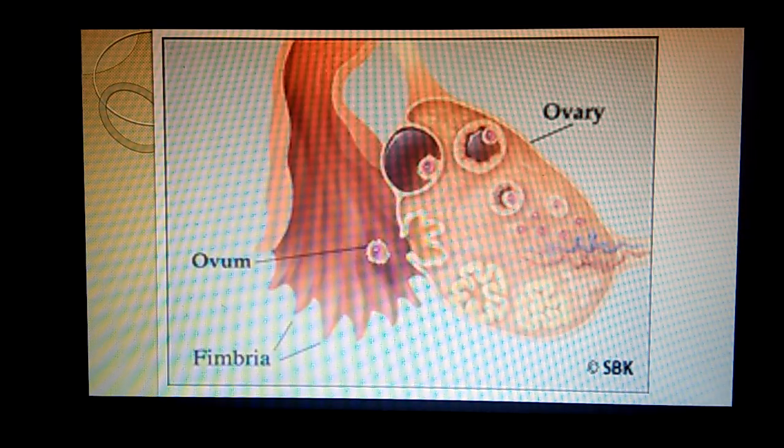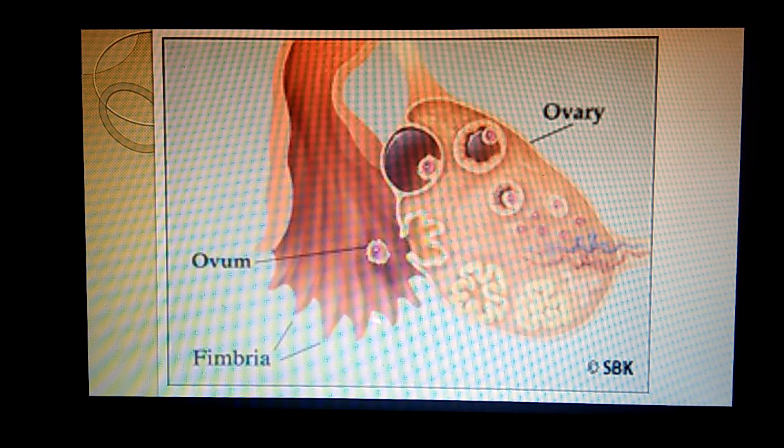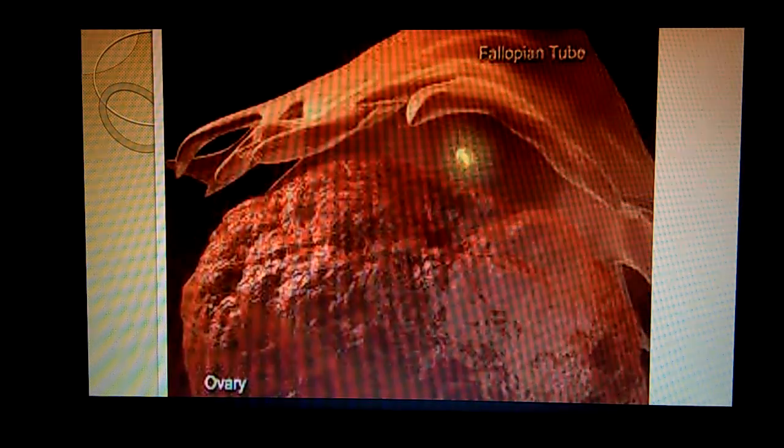So you can see this is the ovary. You can see the various follicles. The one follicle is enlarging, becoming the dominant follicle, and finally it is ovulating. You can see the ovum has been expelled out of the ovary into the abdominal cavity. And here the ovum is picked up by the fimbriae of the fallopian tubes. So this process is ovulation, the expulsion of ovum from the ovary into the abdominal cavity.